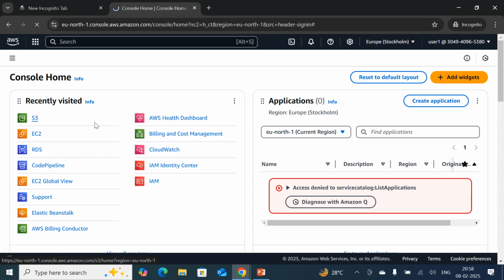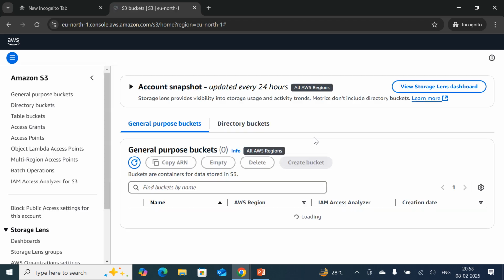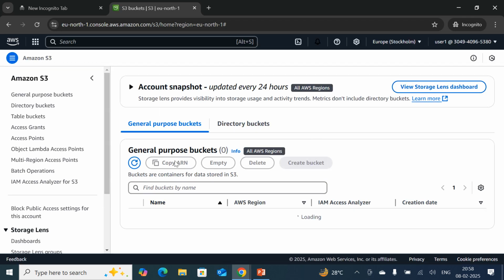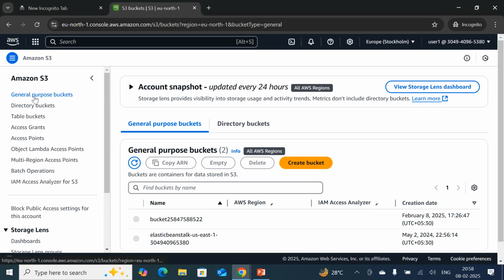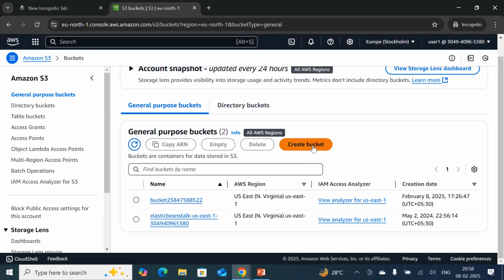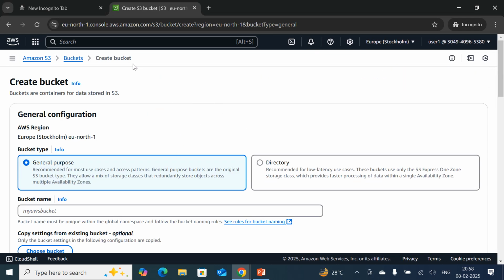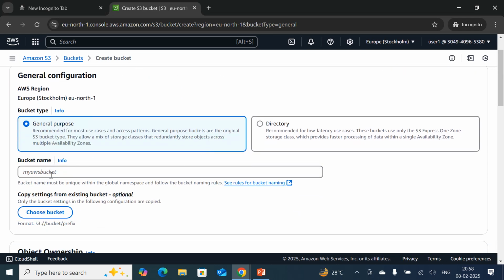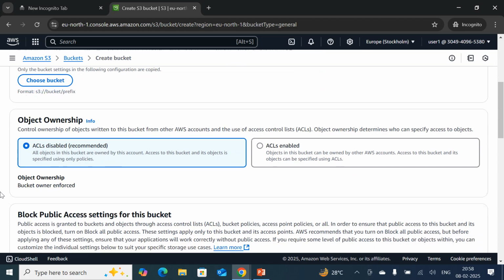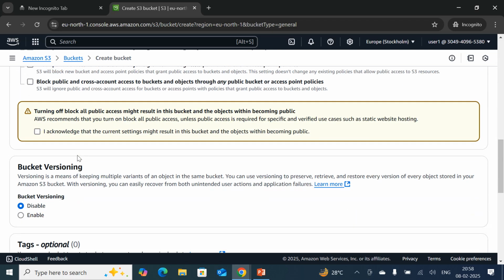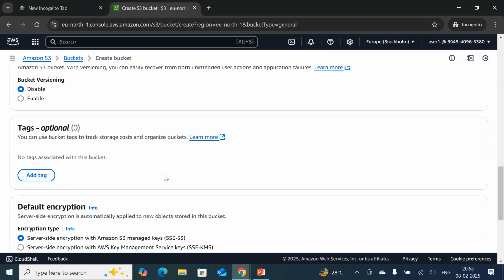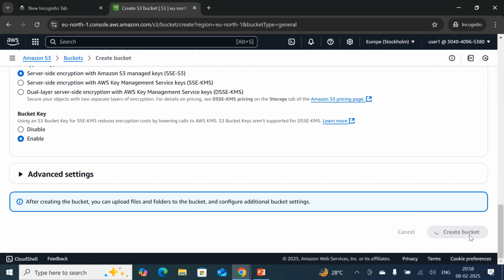So just go to S3 and try to create some bucket. Go to general purpose buckets and click on create bucket, and give some random name. Okay, I am going to block all public access, acknowledge it, leave everything else, and just click on create bucket.